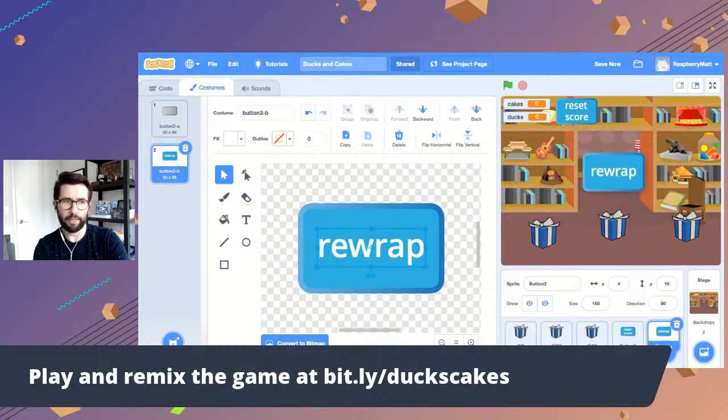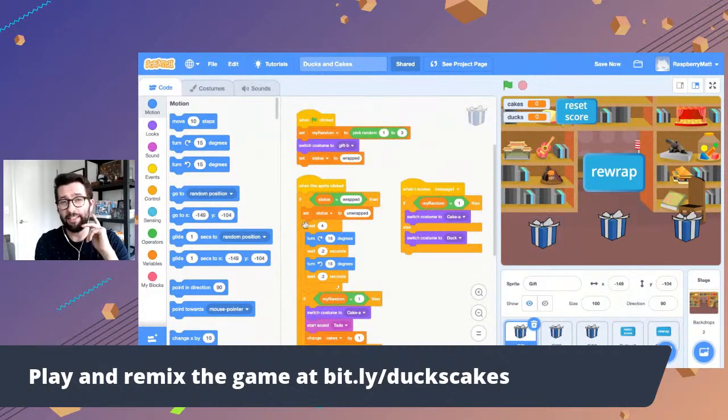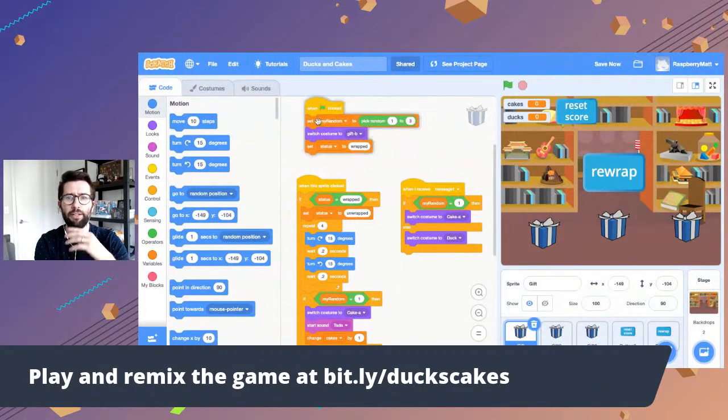No, I'll keep it like that. Okay, so the code. There's no code in here right now. Let's actually just take a look at the code that is behind a gift so that we can see what we want to happen and everything.